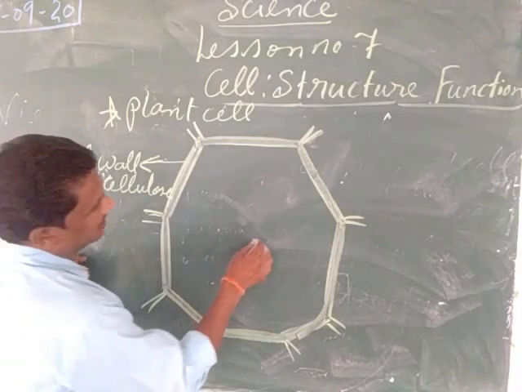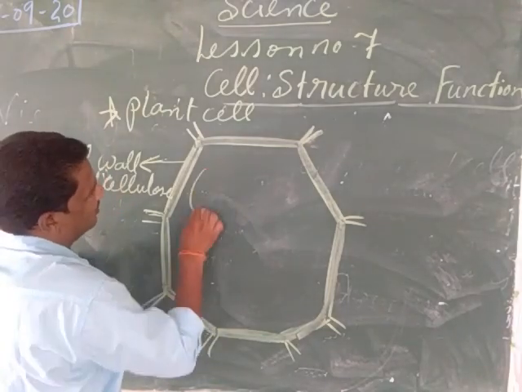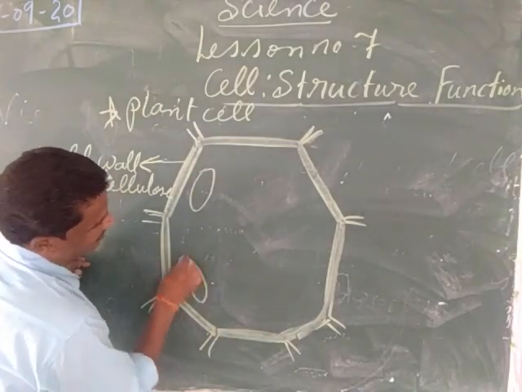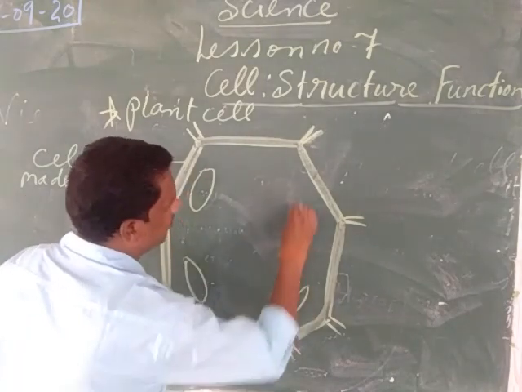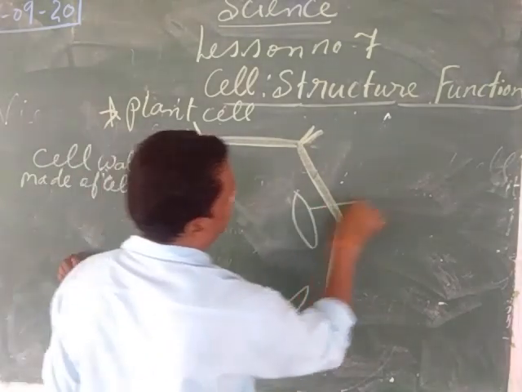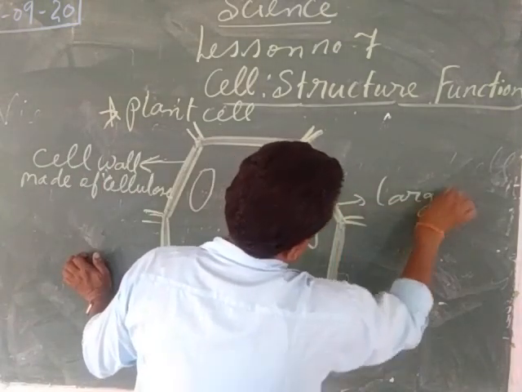Then we can see the large vacuoles. We can see the large vacuoles in the case of the plant cell. Large vacuoles, L-A-R-G-E, large vacuoles.